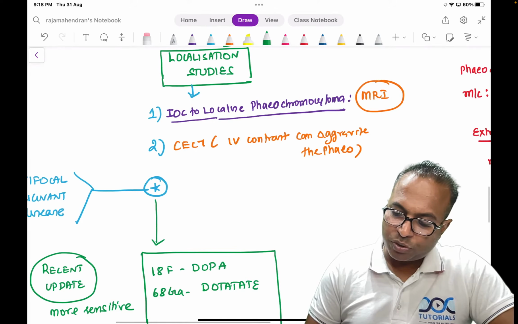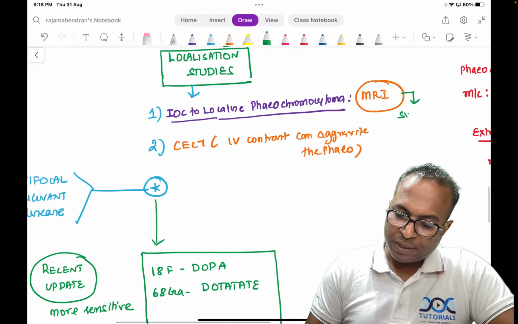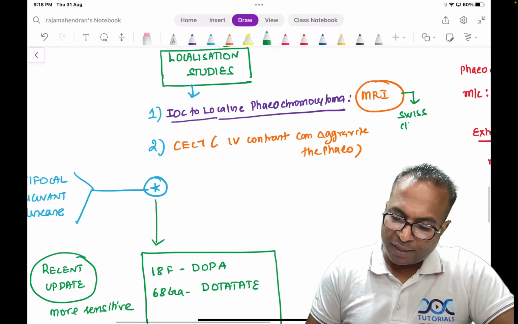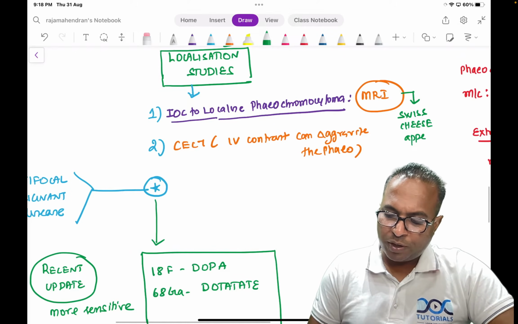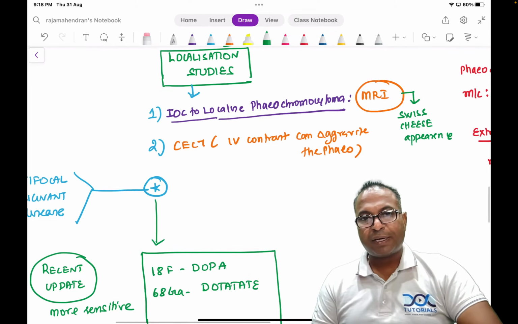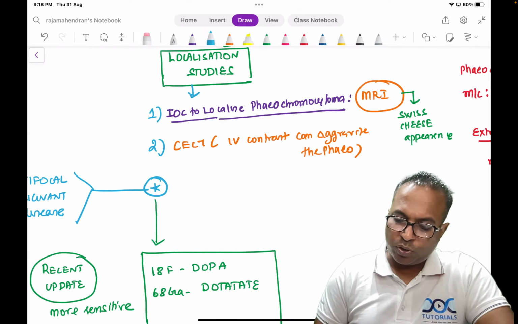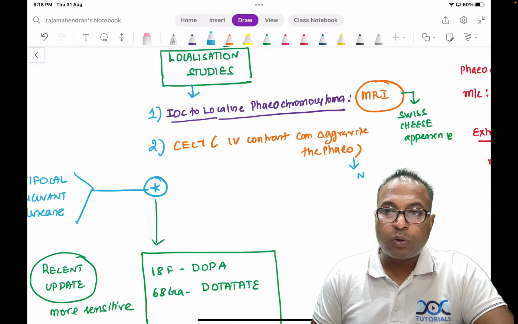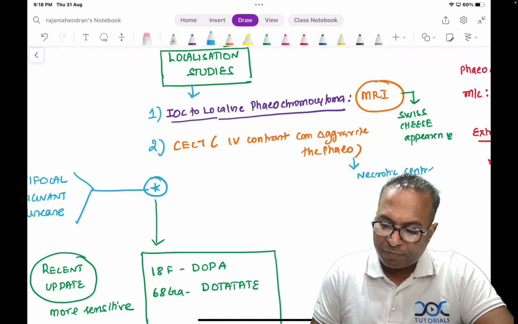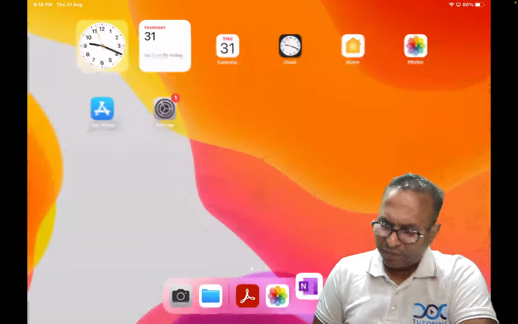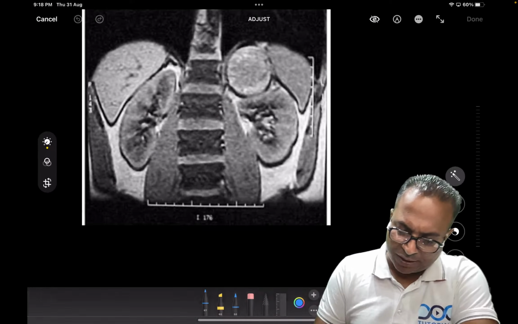So MRI shows, this is a radiology MCQ. Swiss cheese pattern, that is the investigation of choice. So phaeochromocytoma has Swiss cheese appearance. CECT can show you one interesting finding, that is necrotic center part. Necrotic center is a classical feature on CT scan. But CT scan is not always advised. Please understand, CT scan is not always advised.